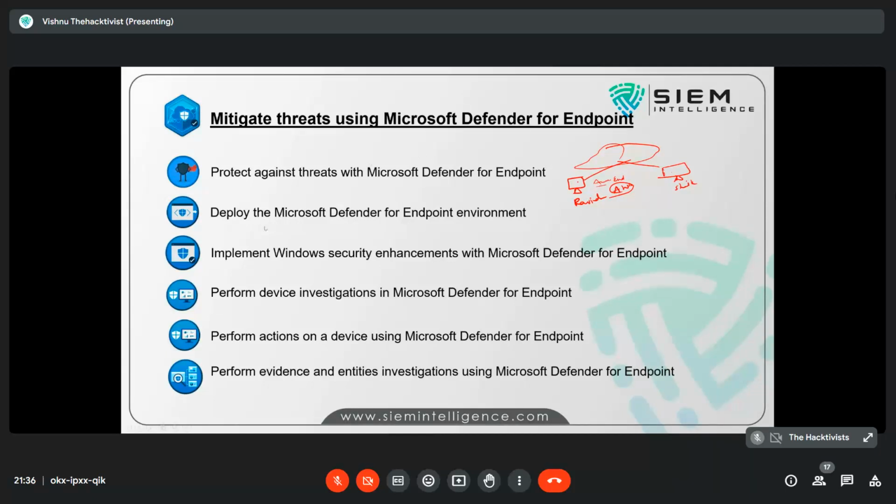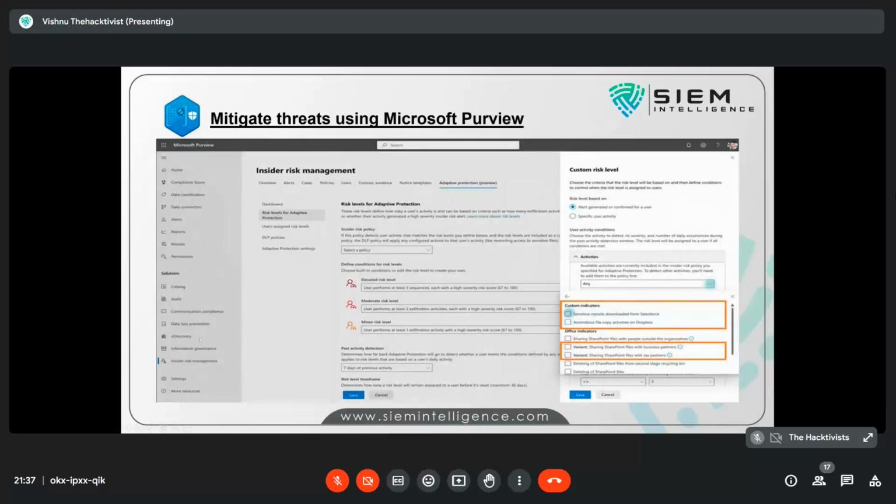And we implement Windows security enhancements, like we have Windows security logs: sign-in logs, audit logs, application logs, auth logs, setup logs, security logs. So we will see how to deal with that, how to implement enhanced security, how to get a trigger by using that, and performing device investigations by using endpoint, performing actions on devices, because Defender has a capability as it is an XDR, you can quarantine. That's why we have an option called device.